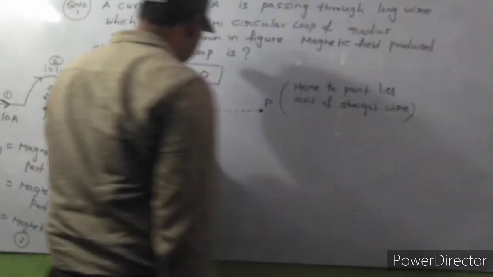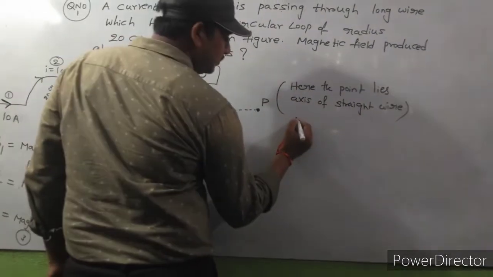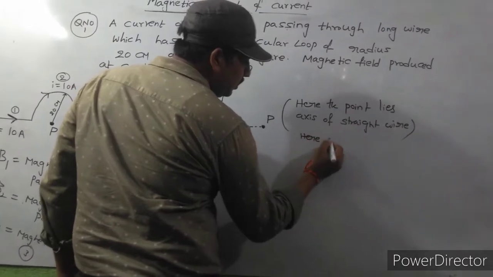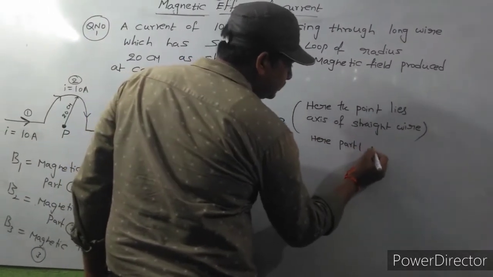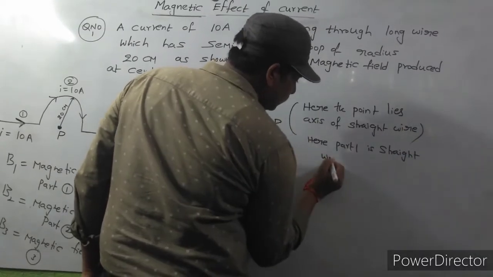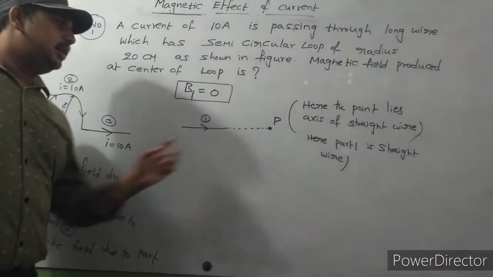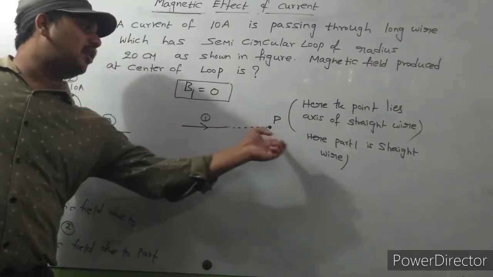So here the first part, part 1, is a straight wire. The point lies on the axis of the straight wire.